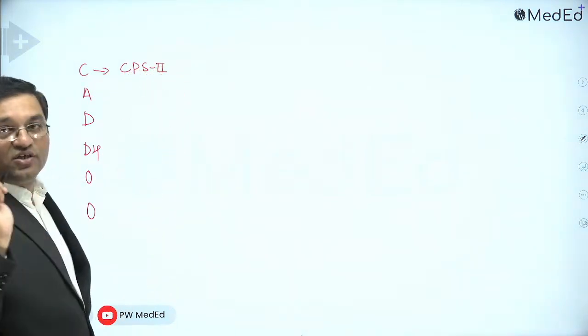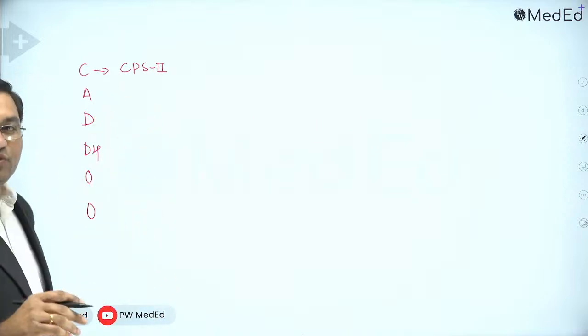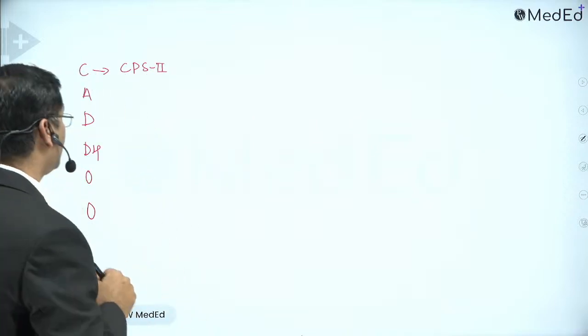CPS1 is present in the urea cycle; CPS2 is the cytosolic enzyme, while urea cycle CPS1 is mitochondrial.